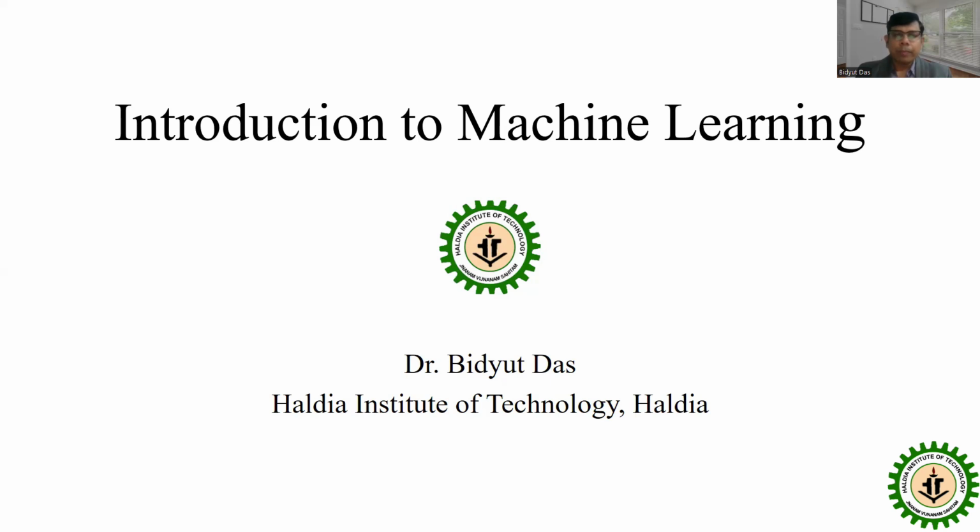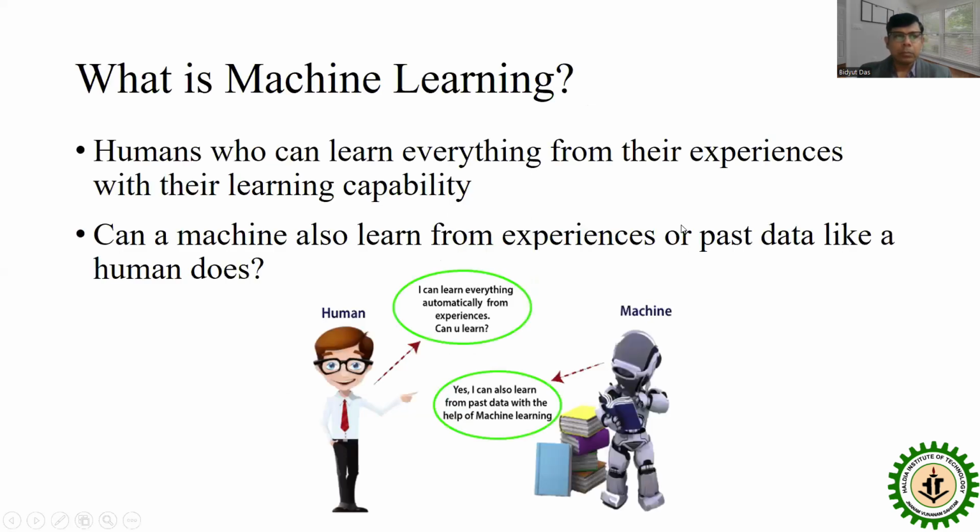We will start today the machine learning. So, what is machine learning? We know human can learn from their experience. Now the question is, can a machine also learn from the experience or the past data? The answer is yes. From this figure, you can see that machine can learn in similar way as a human from the past data. That is called the machine learning.